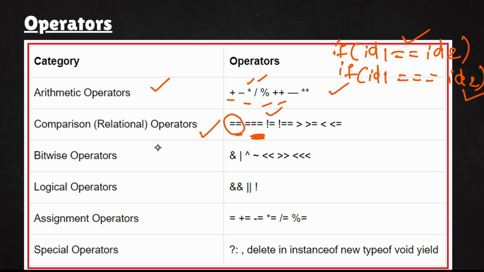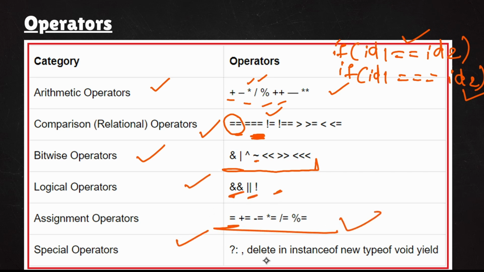So not equal to, we have again another, we have bitwise operators. These perform operations on the bit level, like AND, OR, XOR, NOT, like this. Logical AND, OR, and this. Assignment operators, and finally special operators like the ternary operator and all that stuff. Now we will see these operators in practical in detail.